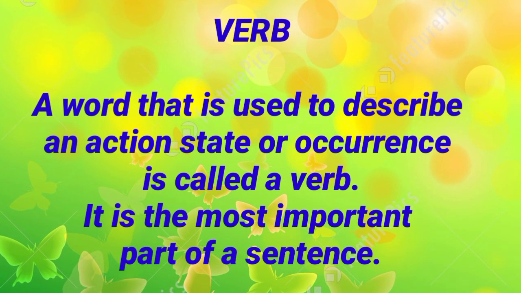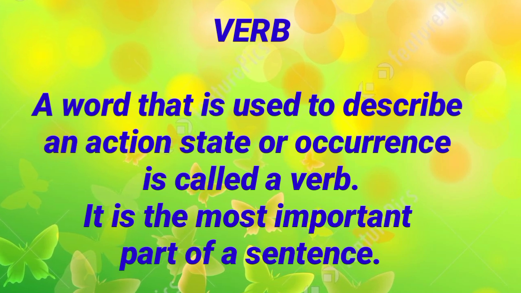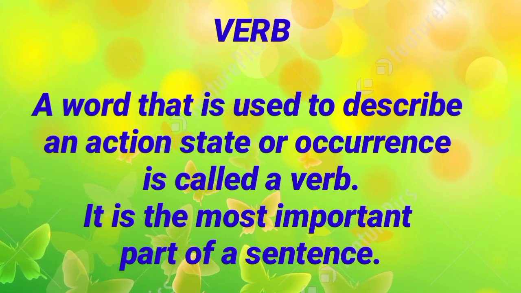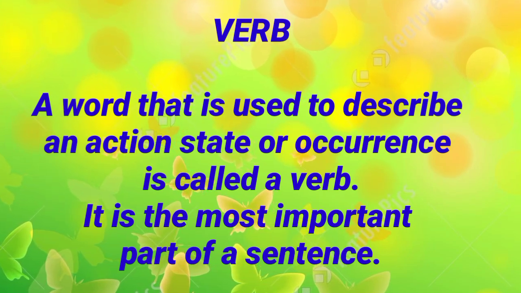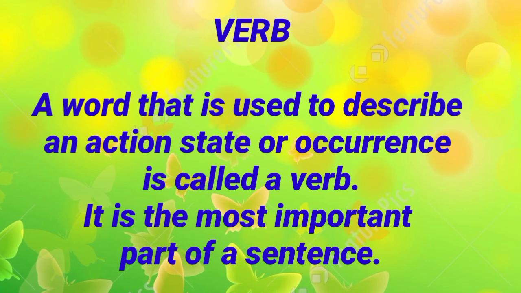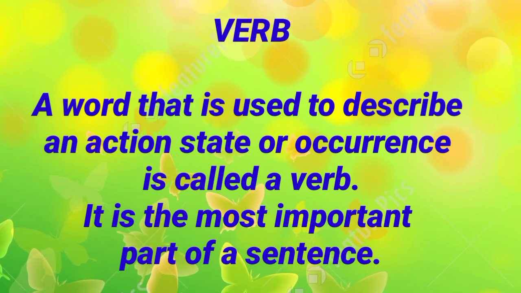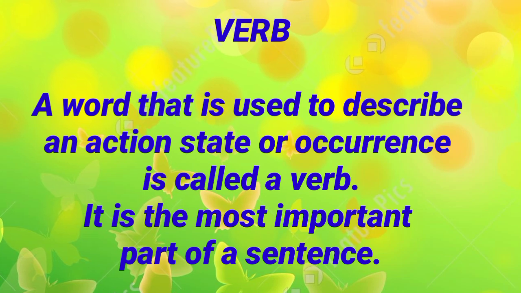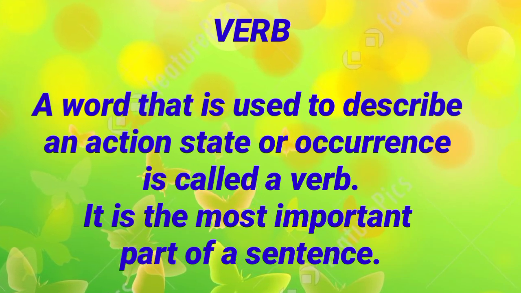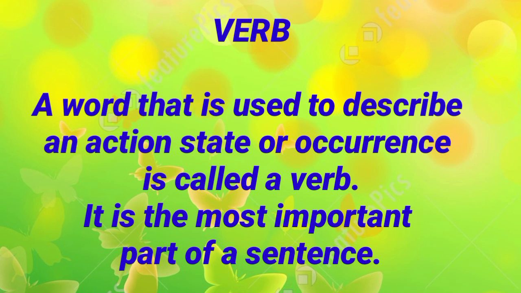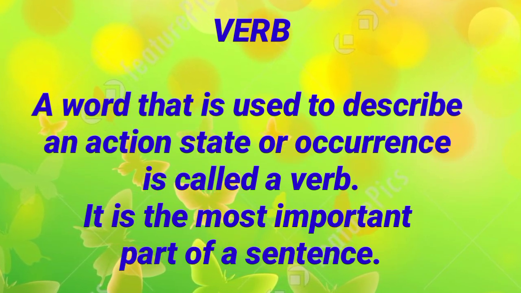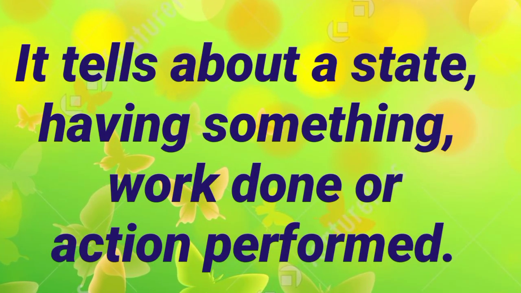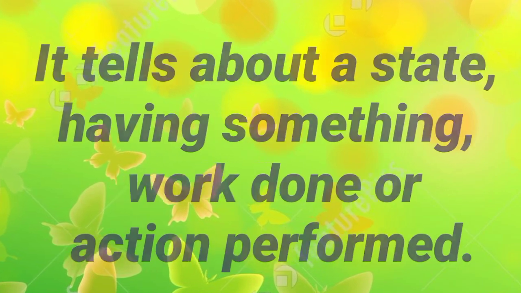A word that is used to describe an action, state or occurrence is called a verb. It is the most important part of a sentence. Whenever we construct a sentence, it is divided into two parts, subject and predicate. The subject part consists of a noun or pronoun, and the other part, the predicate, has the verb. A verb tells us about a state, having something, or work done or an action performed.